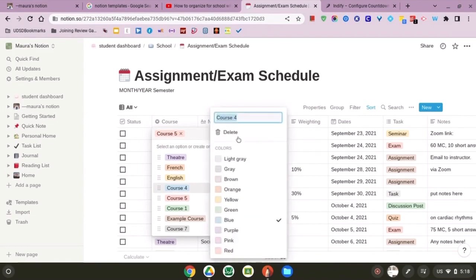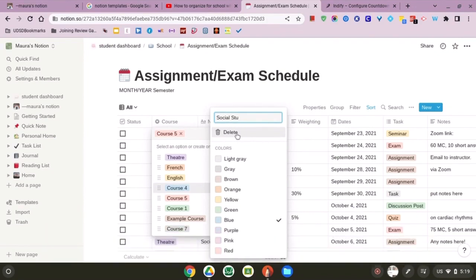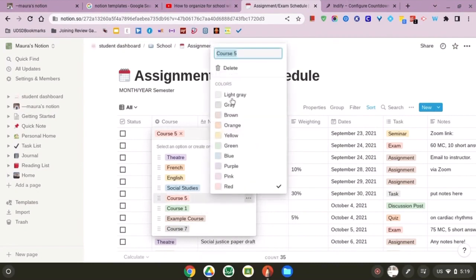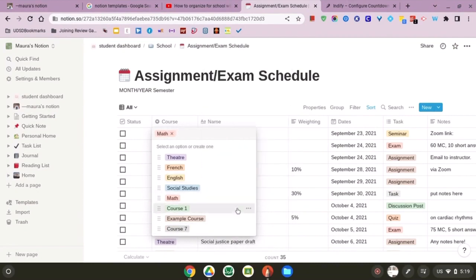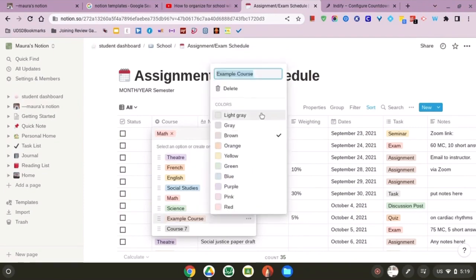Comment down below. Social studies has always been blue, English has always been yellow, science has always been green, and math has always been red. What color do you associate your classes with? I feel like everyone has a different opinion. It's really interesting to hear, because I am firmly believing that math is red, science is green, social studies is blue, and English is yellow. But tell me what you guys think. Tell me if I'm wrong.